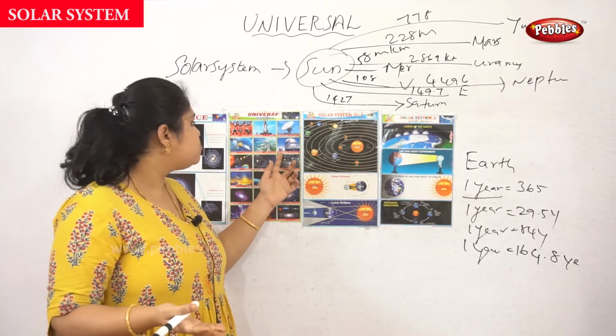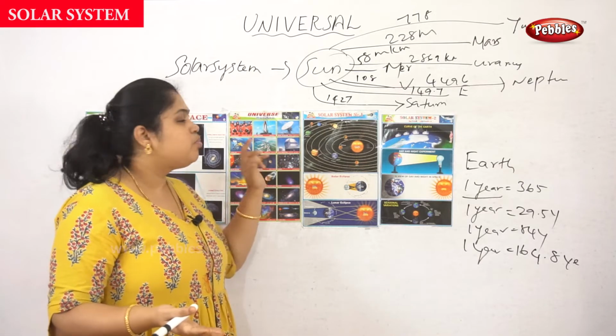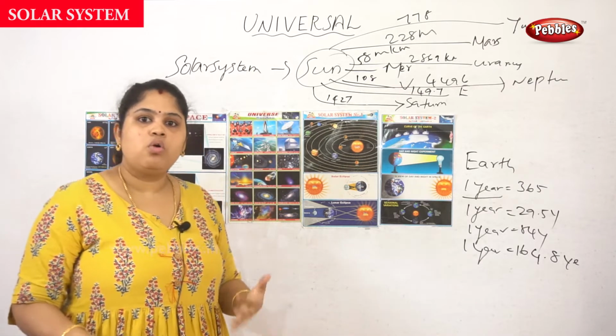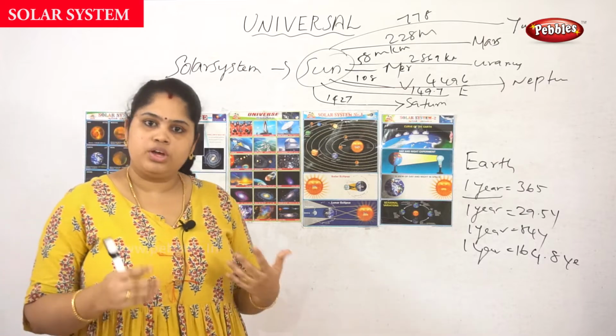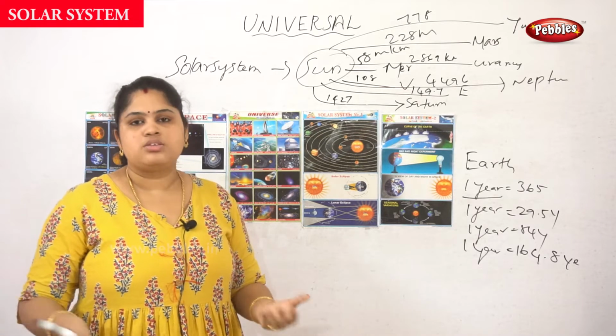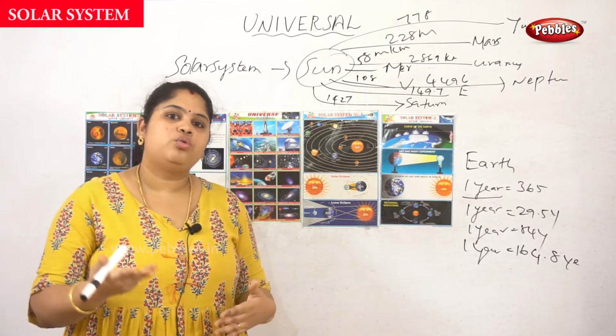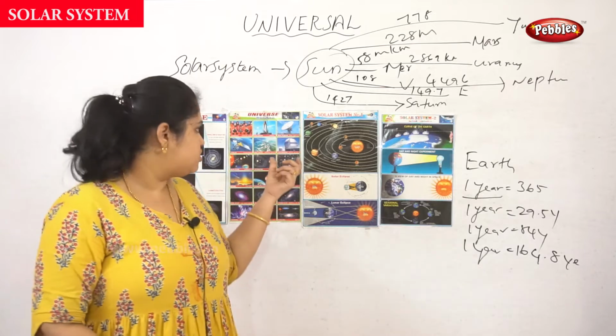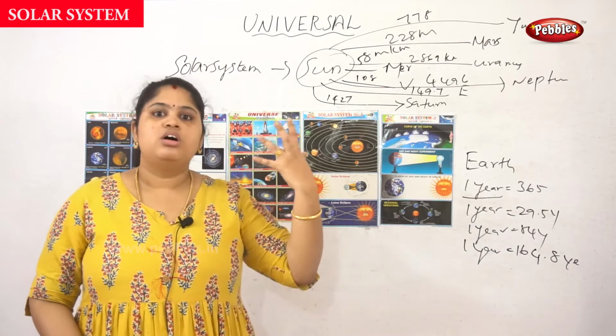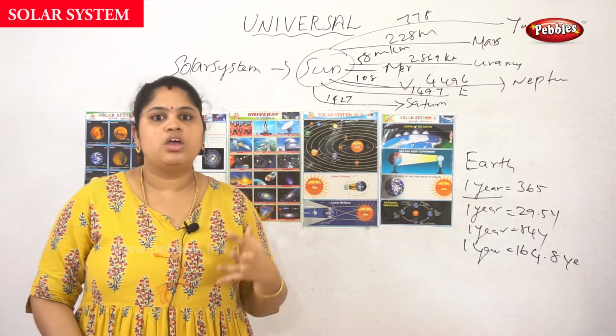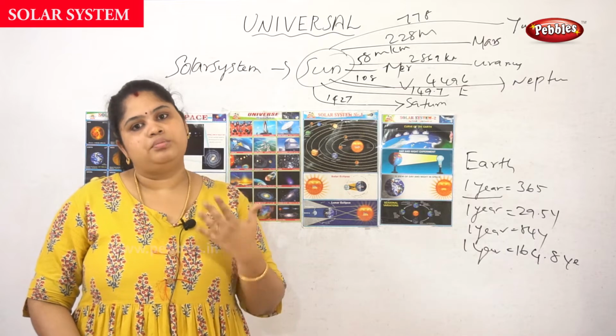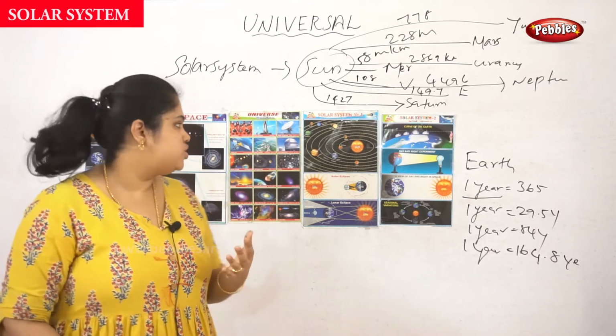And next thing, the space observatory. It's like a school or college. In school, what are we going to do? We are going to take a class, or if you are a student, we are going to learn. So this is the space observatory, a place where scientists work to know more about technologies.